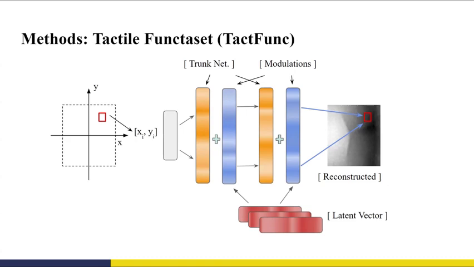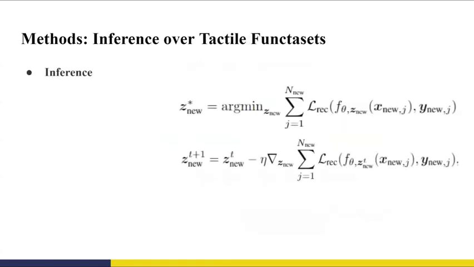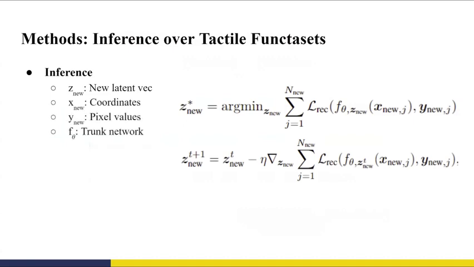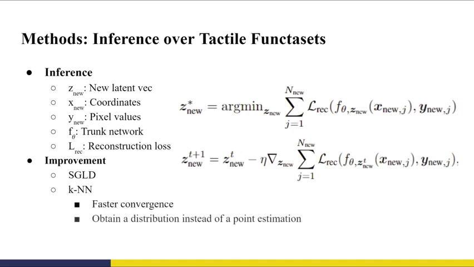memory. For inference, given a new tactile input, we aim to optimize its latent vector while keeping the trunk network fixed. We use gradient descent to update it iteratively until the reconstruction error stabilizes. We also augment our proposed scheme with stochastic gradient Langevin dynamics and k-nearest neighbors. Combining them provides a mechanism to initialize the latent modulation vector close to known solutions and obtain a set of